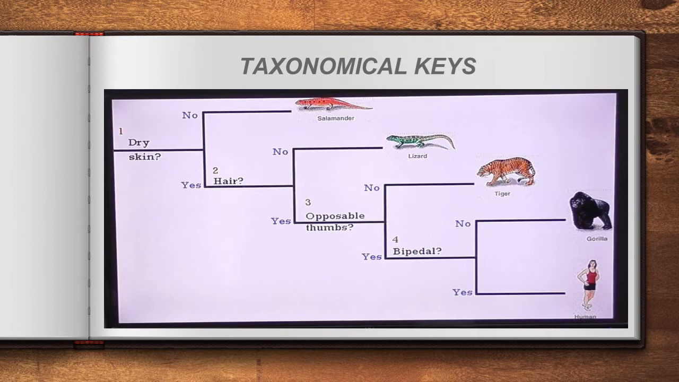And then you are moving to the third question. They are asking whether it has opposable thumb. Opposable thumb means both the thumbs can be opposed. That is called opposable thumb. So the tiger has no opposable thumb. That's why if it is no, it may be the tiger. But you are telling yes, because it has opposable thumb. Then they are asking the next question, whether it is bipedal. Bipedal means whether two legs are there for movement. So gorilla has 4 legs, so you are telling the answer is no. So your answer may be gorilla. But if it is yes, your answer may be human being.